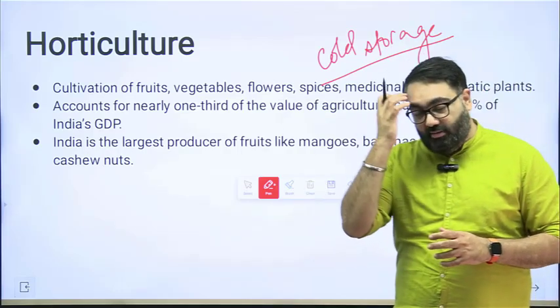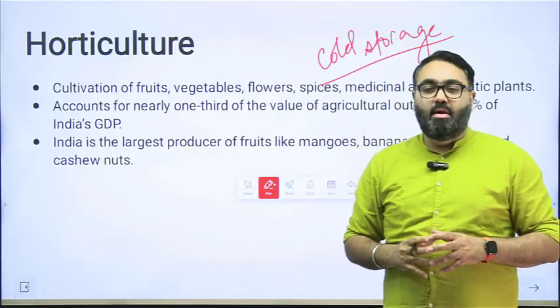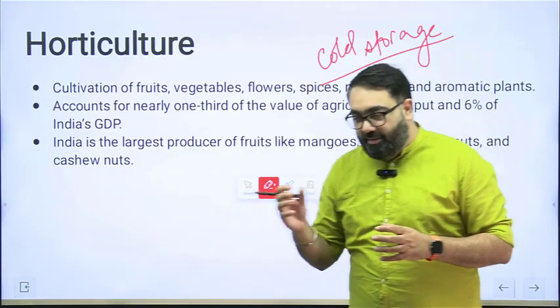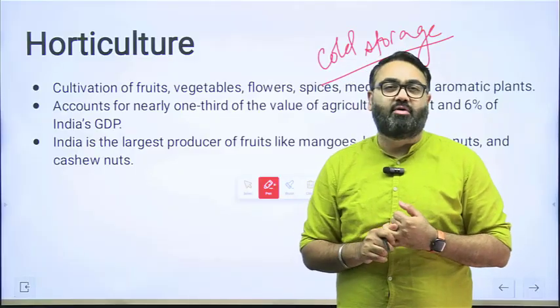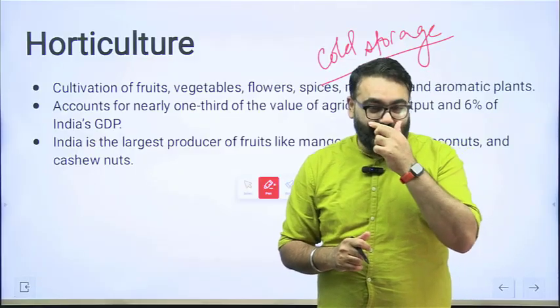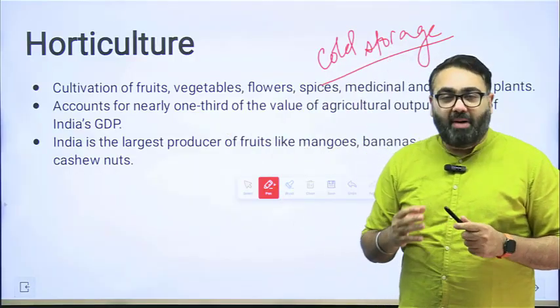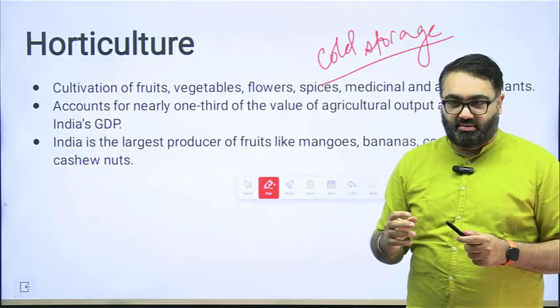Although they have a lot of potential, India exports a lot of horticulture products. Countries such as Europe, countries such as US, look at West Asia or the Middle East as you call it. Most of them don't produce anything on their own. They all import that stuff from India. Especially vegetables, fruits are all imported from India. So India, in that sense, has a lot of potential. But again, the problem here is that it requires a lot more infrastructure.